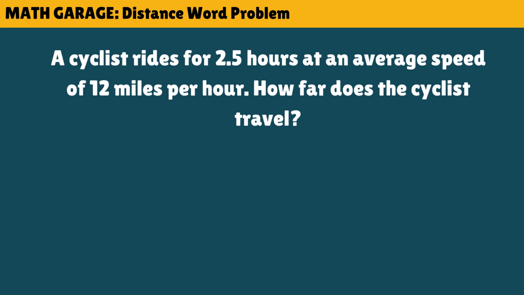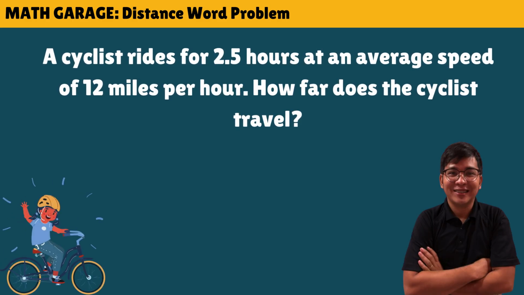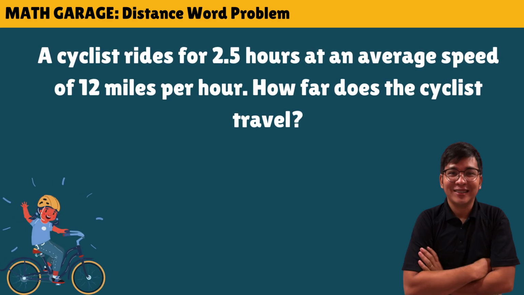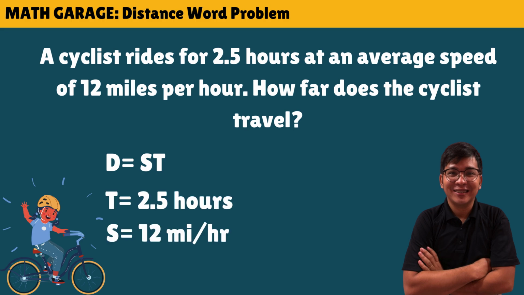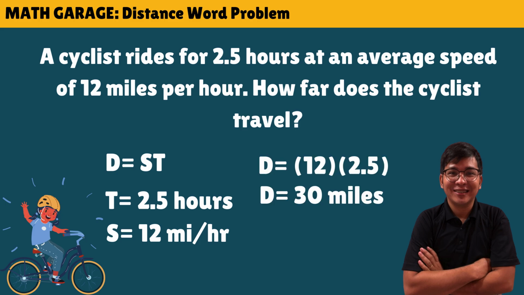Let's have problem number 2. A cyclist rides for 2.5 hours at an average speed of 12 miles per hour. How far does the cyclist travel? We are looking for the distance. Recall the formula, which is speed multiplied by time. Let us first identify all the given values. For the time, we have 2.5 hours. For the speed, we have 12 miles per hour. To get the total distance traveled, 12 times 2.5 is 30. Therefore, the total distance traveled by the cyclist is 30 miles.